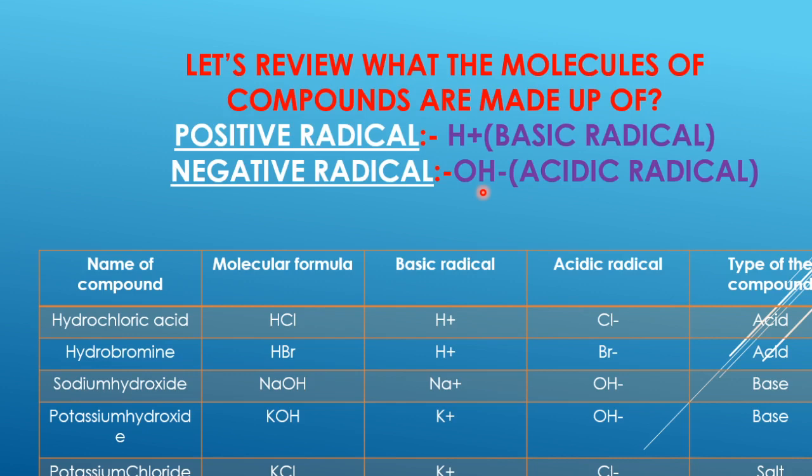And if the substance doesn't consist of the H+ basic radicals or the OH- acidic radicals, it will be termed a salt. So in this way, we have just seen how the compounds or the substances, depending upon the radicals, can be classified as acid, base and salt. Hope you all have understood this.